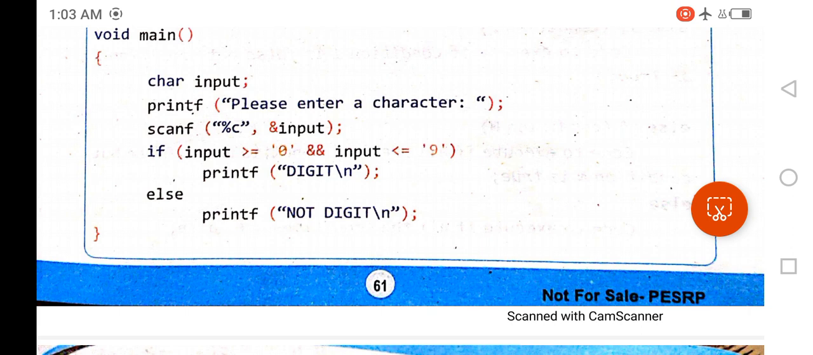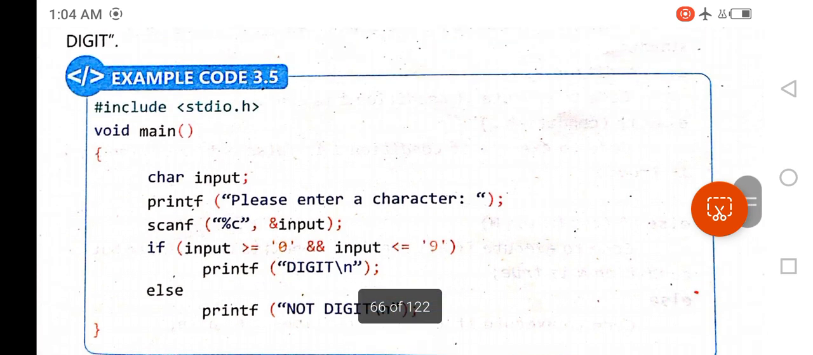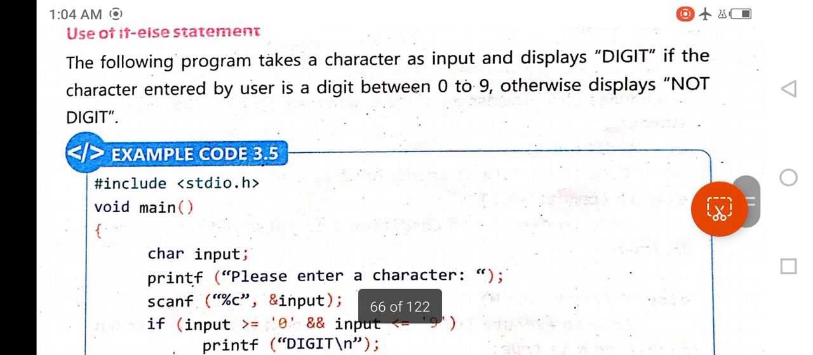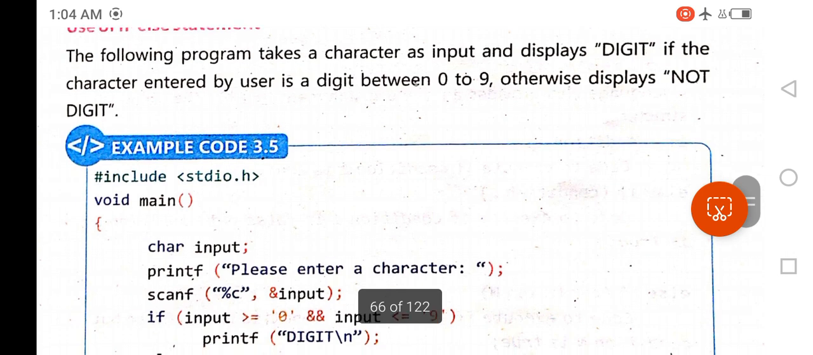Now we write a condition as follows: if input greater than or equal to 0 and input less than or equal to 9, printf digit, else printf not digit. So its statement will be as follows, as you can see here. The following program takes a character as input and displays digit if the character entered by the user is a digit between 0 to 9, otherwise displays not digit.